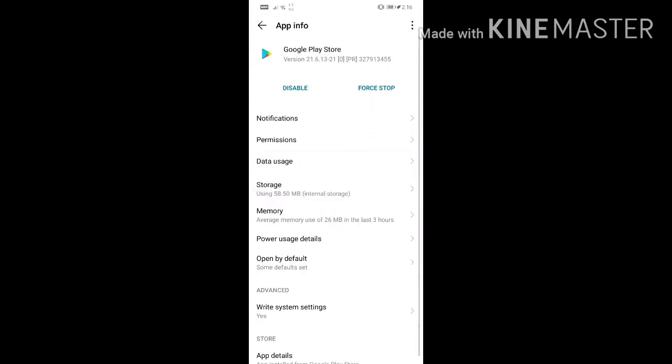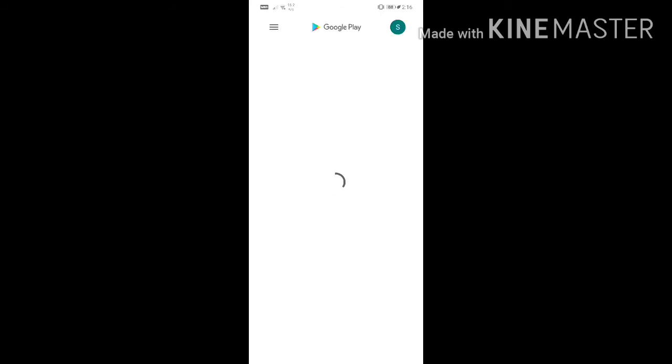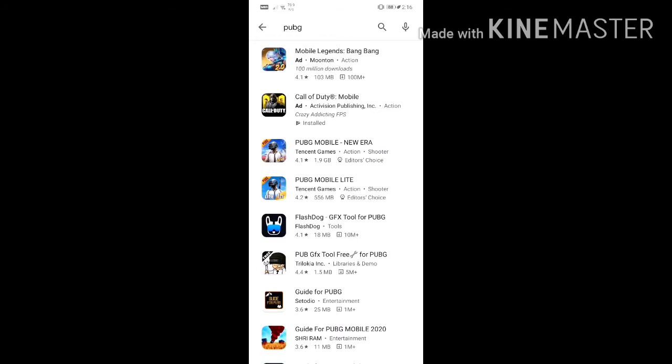Once the cache and data are cleared, you can try to open Play Store again. It will take some time. Then you search for PUBG with the new email ID you gave, and try to install it. Sometimes you will get something went wrong. Again, you have to clear the data and everything and try it back. Definitely it works. It worked for me on two mobiles the same day, today only.